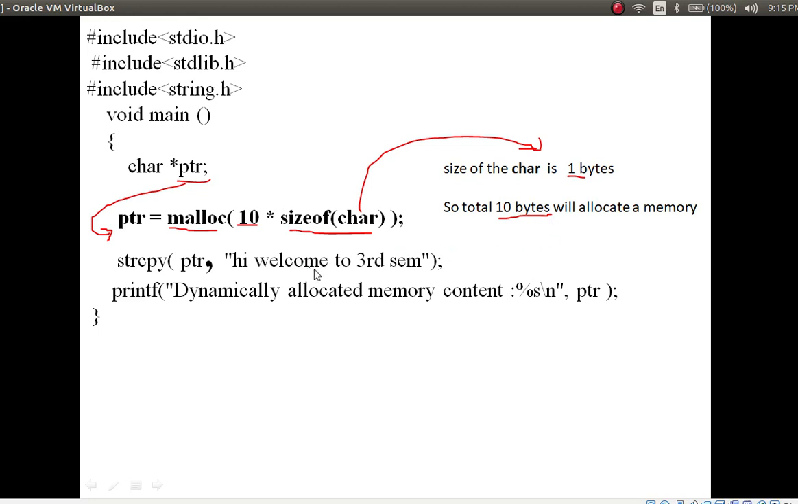Okay. What you are storing in these 10 bytes is one message, that is, hi, welcome to third sem. This message you have to store in this allocated 10 bytes. How are you going to store it? With the help of a pointer variable. What is the pointer variable? The pointer variable is ptr. So hi, welcome to third sem, you are going to store in which variable?